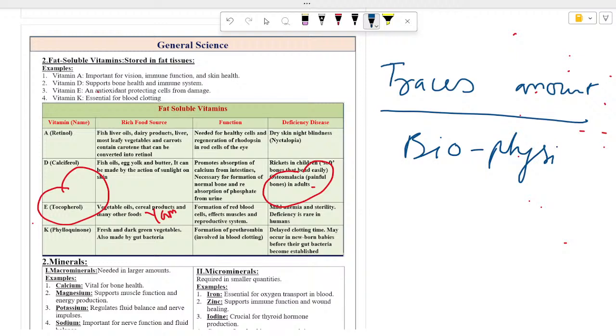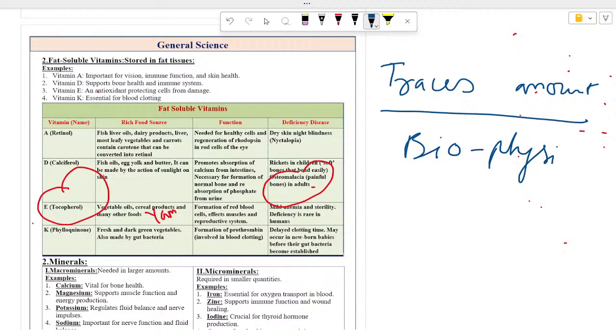Some of these are calcium, which is necessary for your bones, magnesium, and potassium. Magnesium, potassium, and sodium are some of the minerals which are required for contraction and expansion of your muscles, in the sarcolemma and sarcoplasm. Besides that, sodium is necessary for maintaining nerve functions, synaptic nerve functions, and potassium is necessary for maintaining fluid balance.